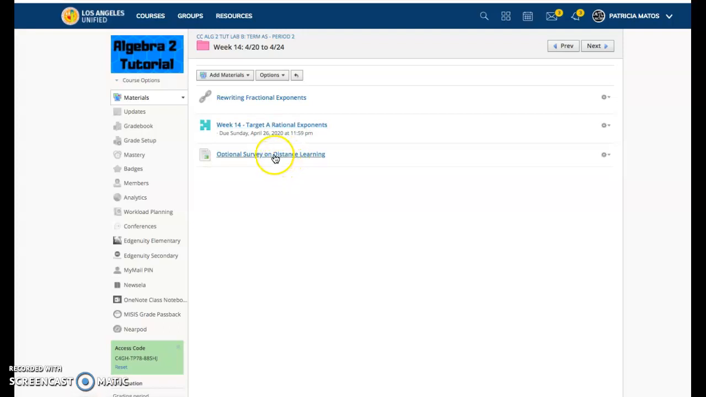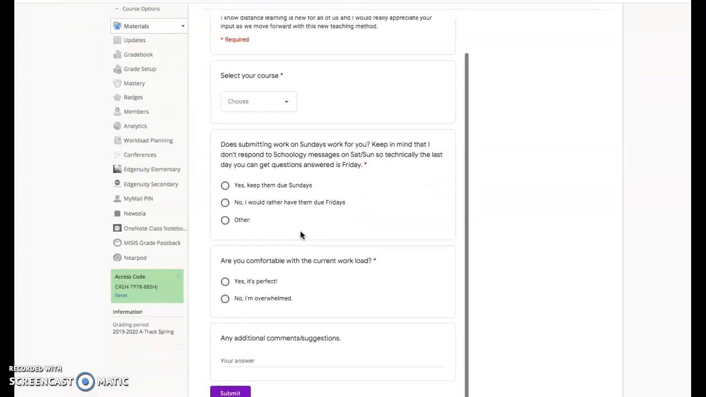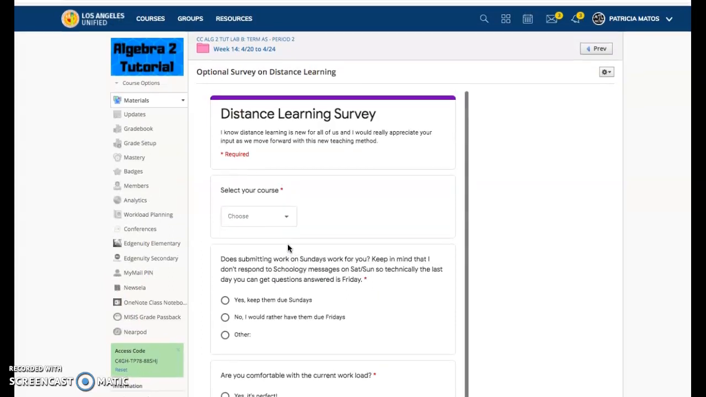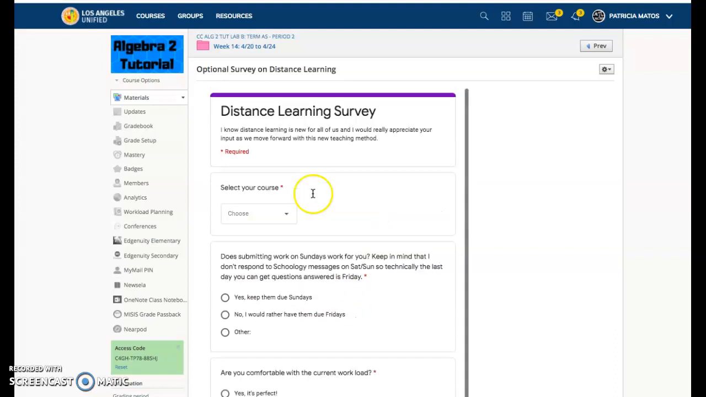Also in your week 14, there is an optional survey. So you can just complete the survey just to let me know how the class is going, if you think that it's too much work to only have one assignment, and also when you want your assignments due. So please take the time to do it.